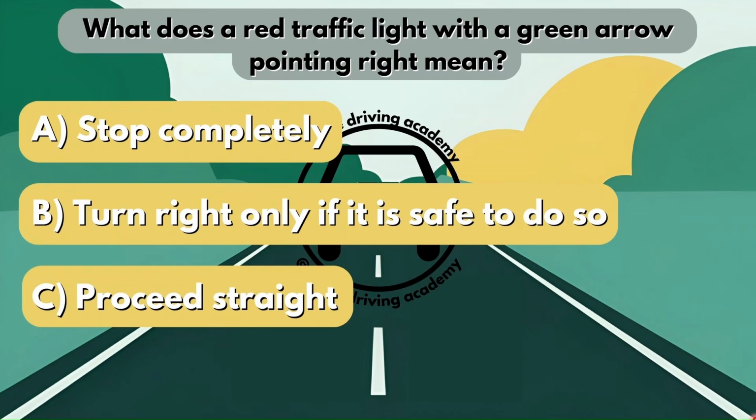So if you see the traffic light is red, but there's a green arrow pointing towards the right hand side, it means that you can turn right only if it is safe to do so. So option B would be your correct answer.